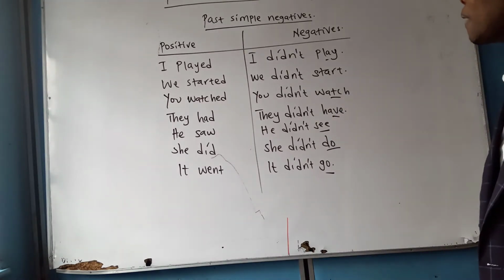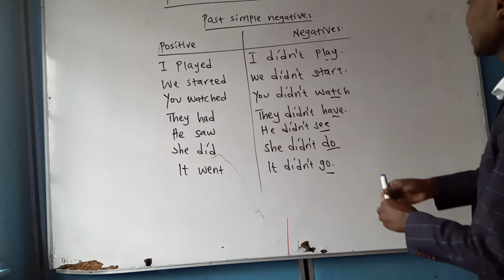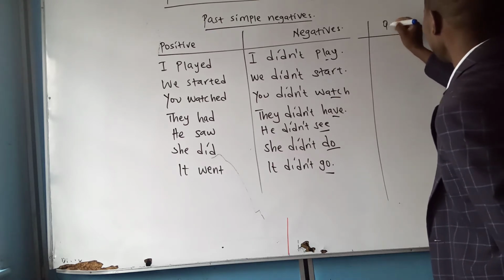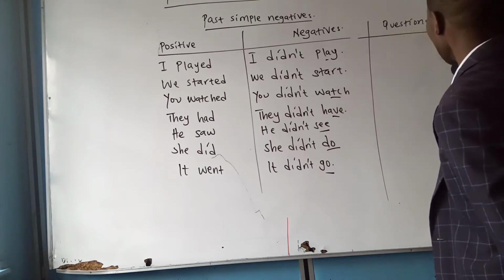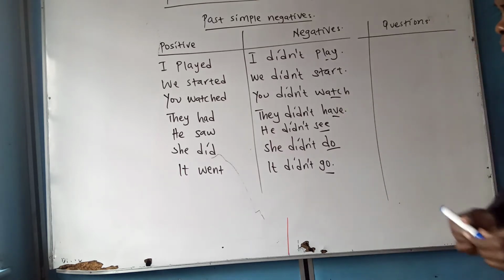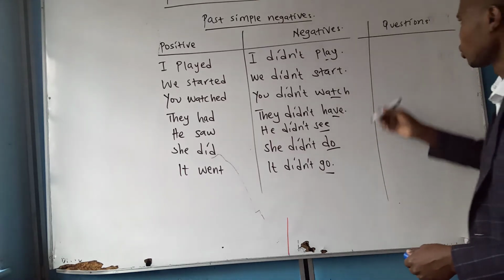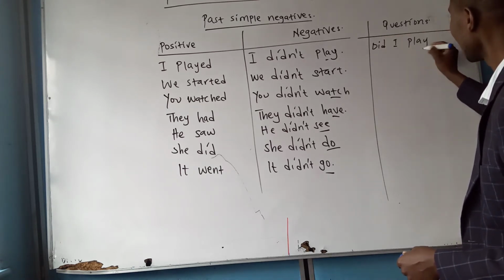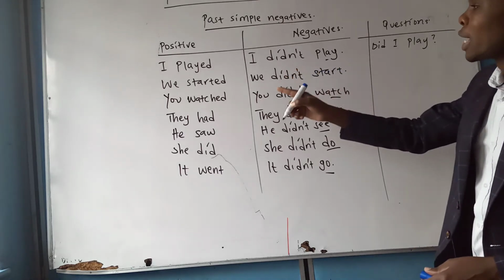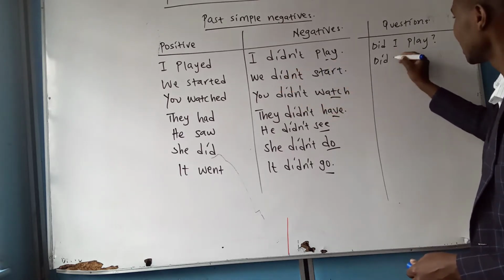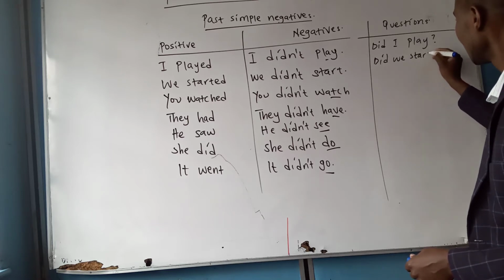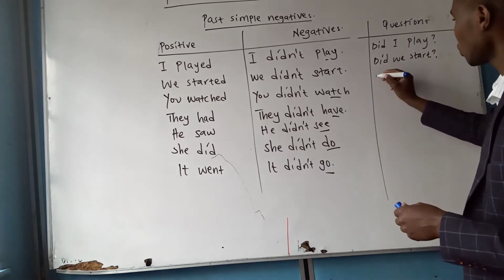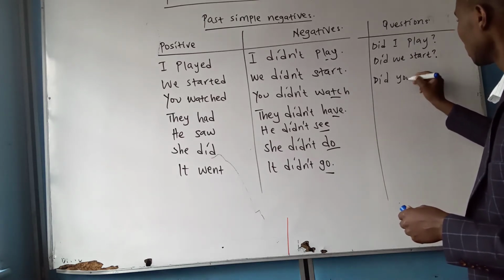So, I want you to look at the questions here on this side. The questions for the same statements here. Alright? Now, if I say, I played, now the question will be, did I play? Okay. We started. Did we start? Did we start? All right. You watched. Did you watch? Did you watch?